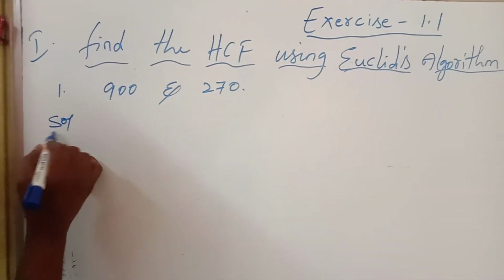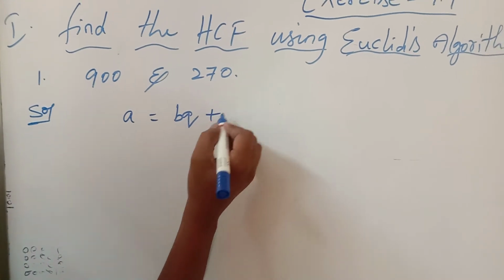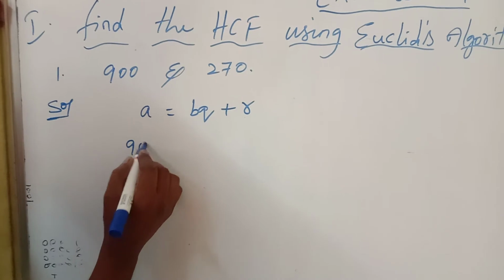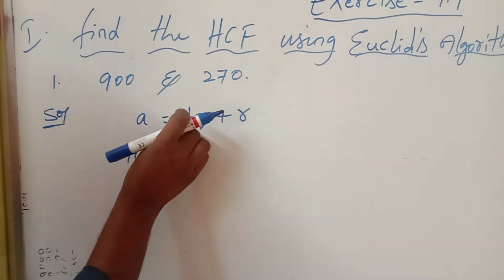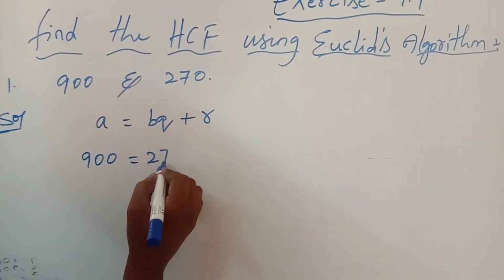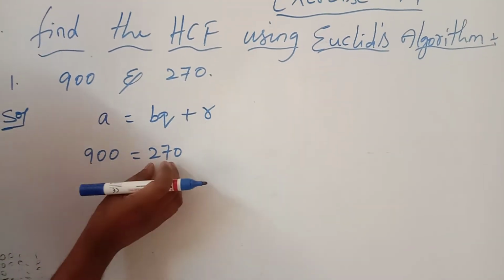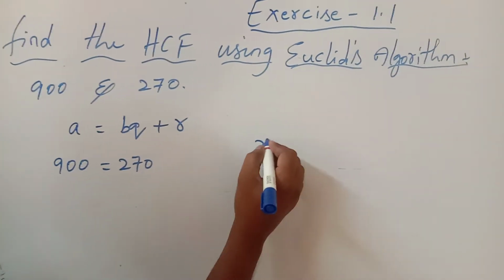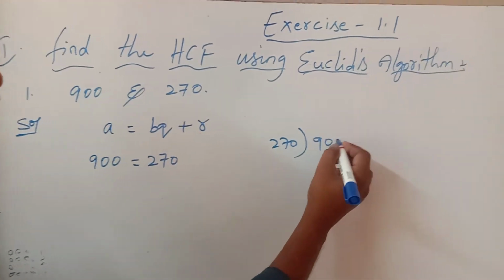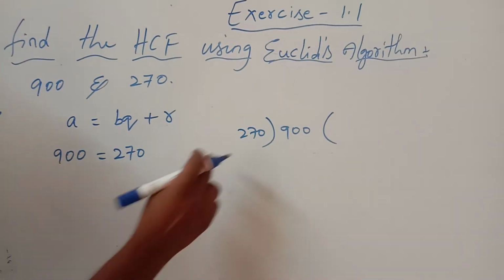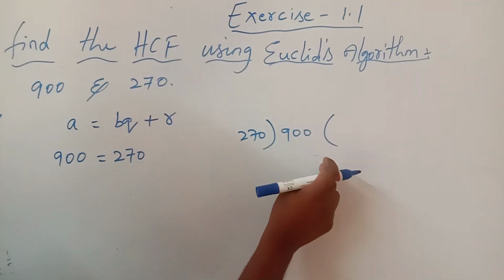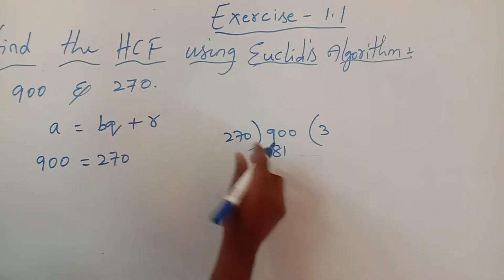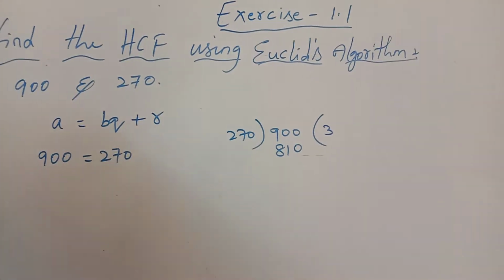A equal to BQ plus R. Now what is the A value? The bigger value you are considering: 900 equal to, the B value you take as the smallest number, 270. Now how many times does 270 go into 900? You can check: 27 threes are 81, 27 fours are 108. 27 threes are 81, and you add the 0 directly.